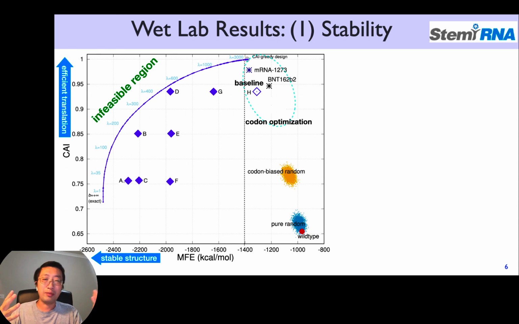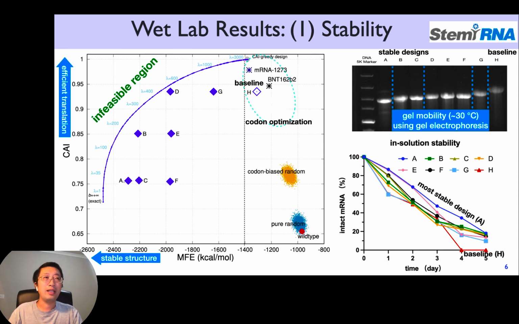So this is work done by Stomi Therapeutics, a vaccine company in Shanghai, and they took several of our designs plus their baseline sequence, which is basically codon optimization, very similar to Moderna's and BioNTech's, and then we compare, say, stability. In solution stability up to day 5, you can see that our most stable design A, the lowest free energy one among our designs, stays always on top, and the baseline H is the least stable, and at day 4 it runs out.